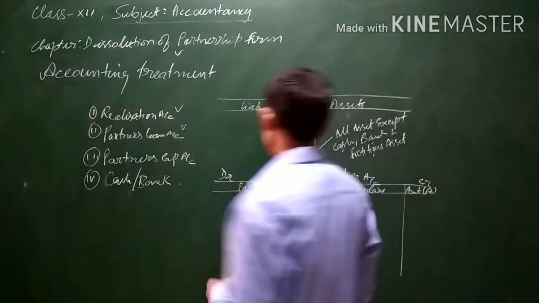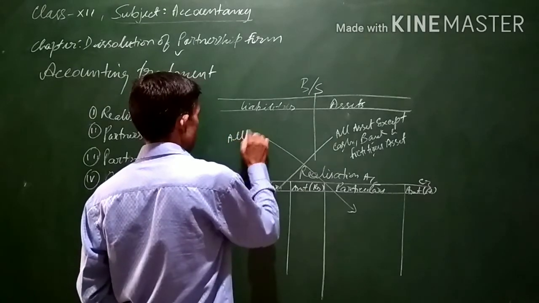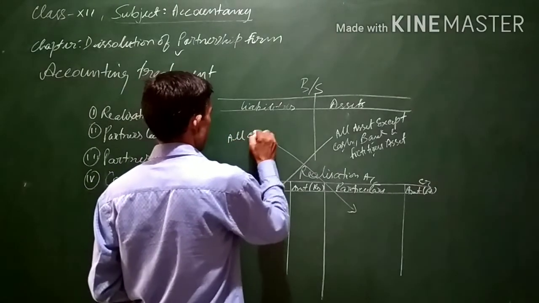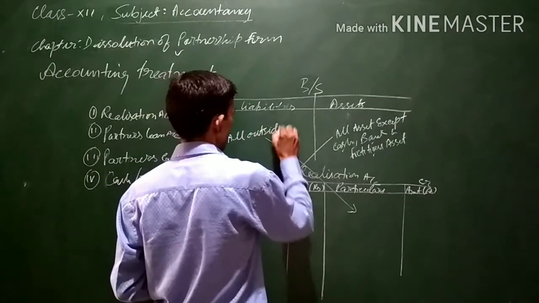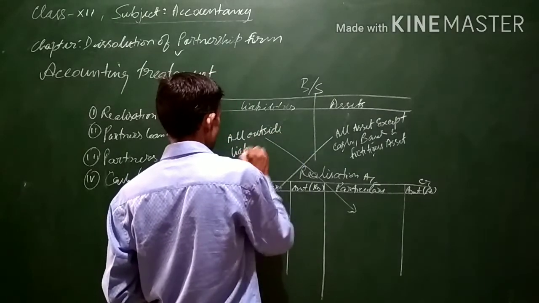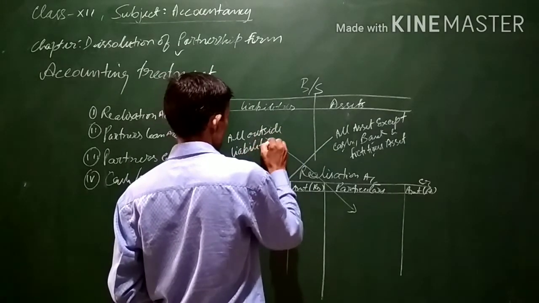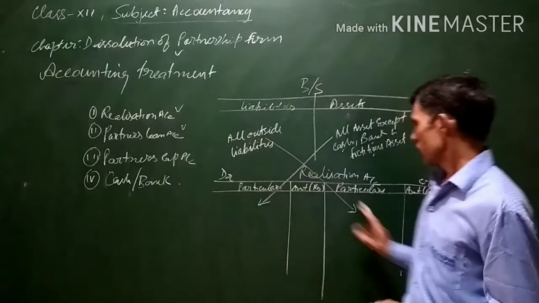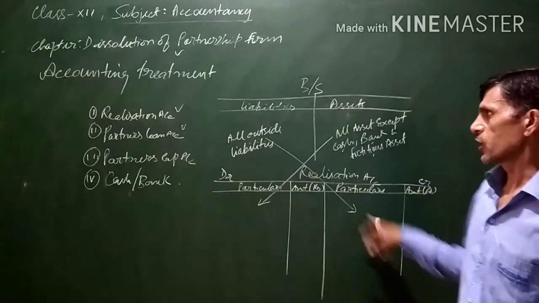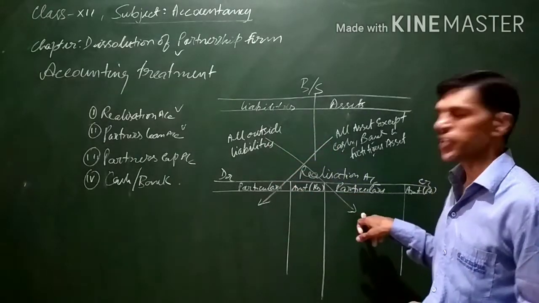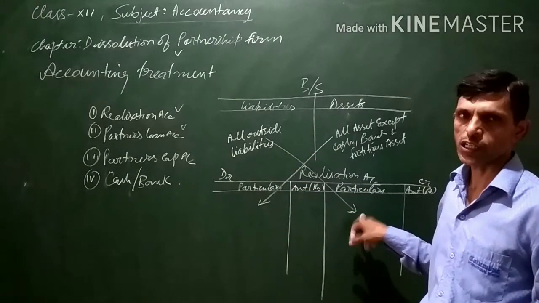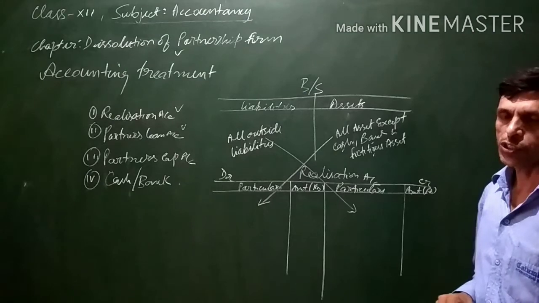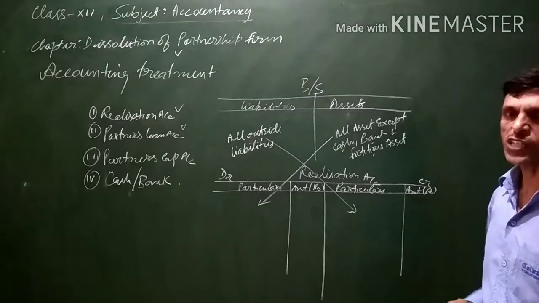As regards liabilities, all outside liabilities are transferred. All outside liabilities are transferred to the credit side of realization account. That is, the partner's capital account is not an outside liability. It will not be transferred.